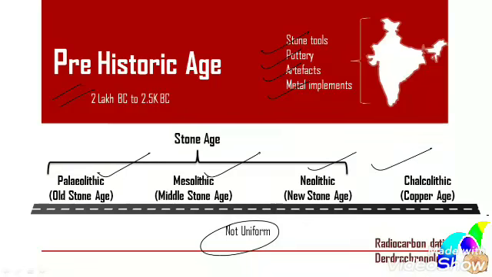The technique of radiocarbon dating is commonly used for this purpose, and it is based on measuring the loss of carbon in organic materials over a period of time. And another dating method is known as dendrochronology. It refers to the number of tree rings in the wood. That is, by counting the number of tree rings in the wood, the date of the wood is arrived at.